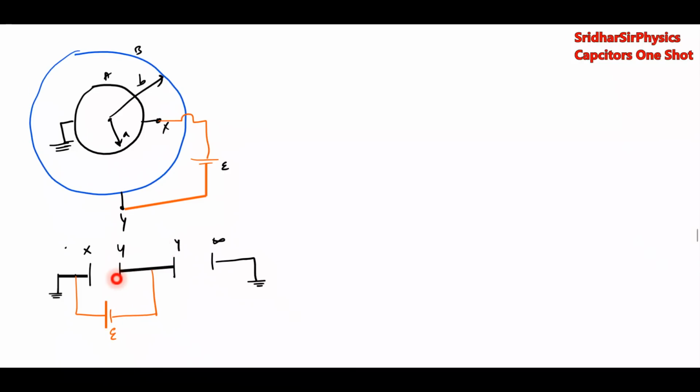Okay sir, like X and Y, okay fine sir. Why this Y and infinity? Between outer surface b and infinity there will be one capacitance. Okay, now like a Cxy, so दोनों capacitance. Now if you redraw the circuit, how it will be? It will be like this. Infinity, Y, X, Y.